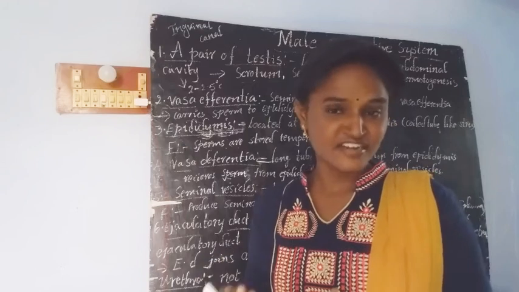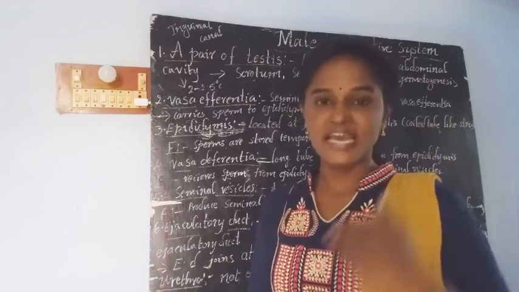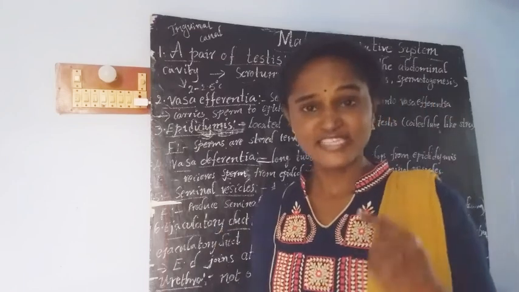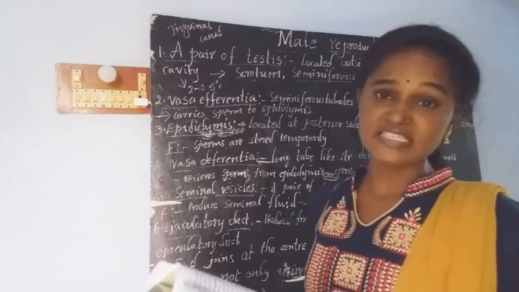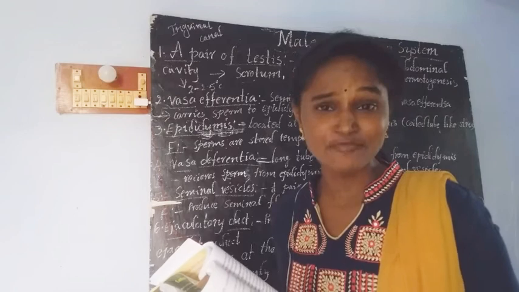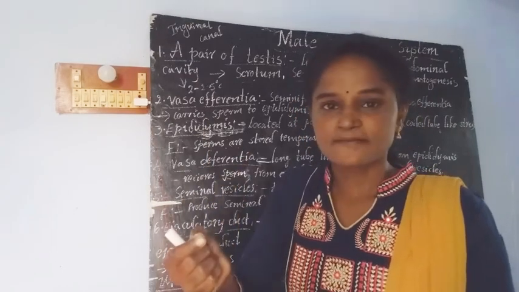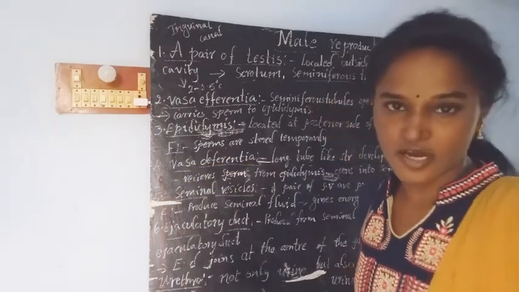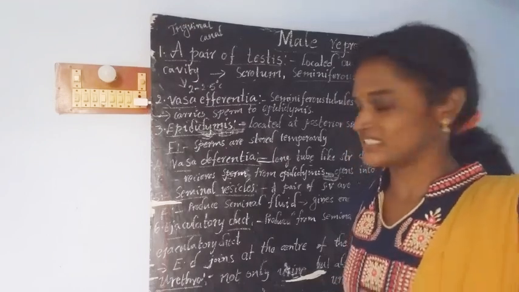But in acidic conditions, the sperm may die. In order to stop that, the male reproductive system contains a gland called Cowper's gland. This Cowper's gland produces a basic fluid, and this basic fluid neutralizes the acidity present in the vagina of the female reproductive system during the sexual act.